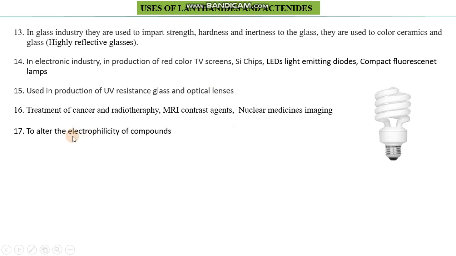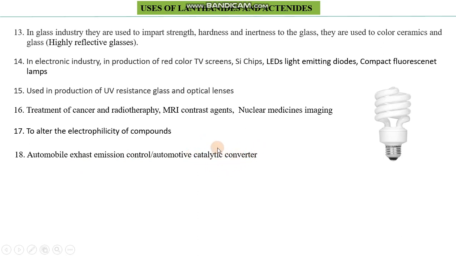They are used to alter some electronic properties of compounds, for example, electrophilicity. If we want to change the electrophilicity of compounds in a desired manner, then we have to use lanthanides and actinides. In the automobile industry, in the automobile exhaust system, they can be used for the purpose of a catalytic converter.